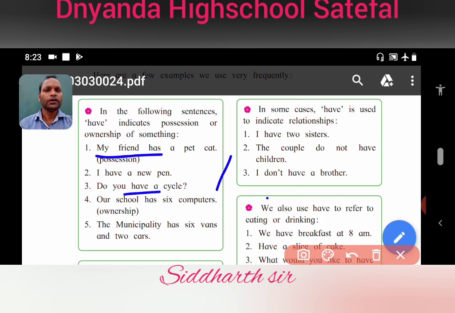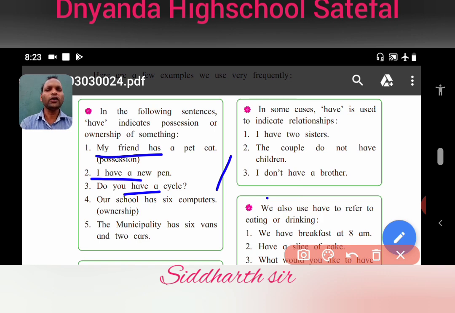Okay, in the second sentence what we have seen, I have. Yes, I is the first person. So when we speak about ourselves, then we use I plus have. Okay, then, Do you have a cycle? In the third sentence we are speaking about the second person, isn't it?